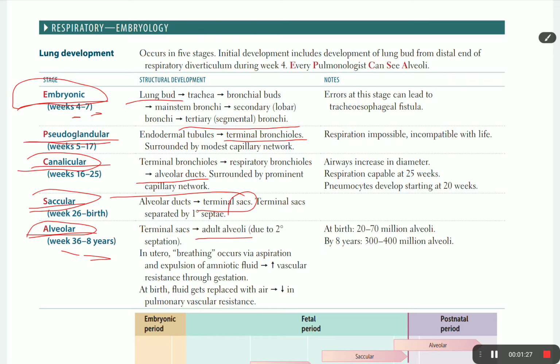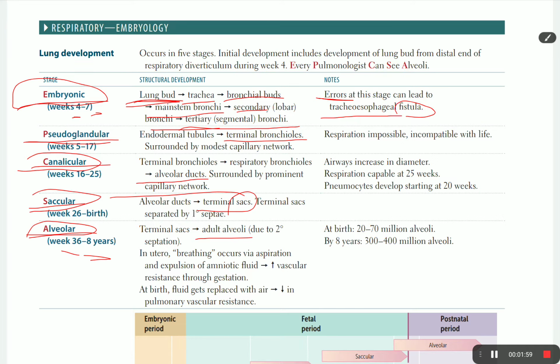So, embryonic contains the lung bud, trachea, bronchial buds, main stem bronchi, and secondary and tertiary bronchi. When we're talking about the embryonic stage starting from the lung bud, the esophageal bud has the same origin. So if any errors happen in this stage, it's gonna cause something called tracheoesophageal fistula, and we already talked about it in the gastrointestinal system.